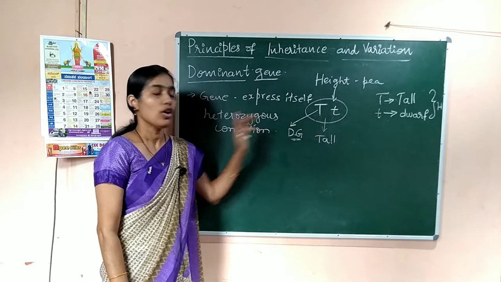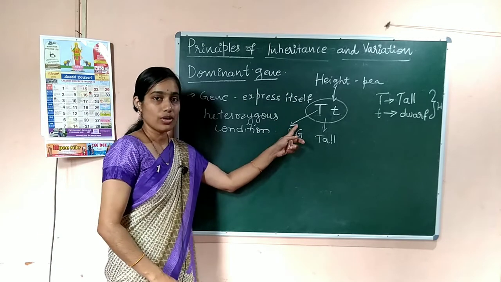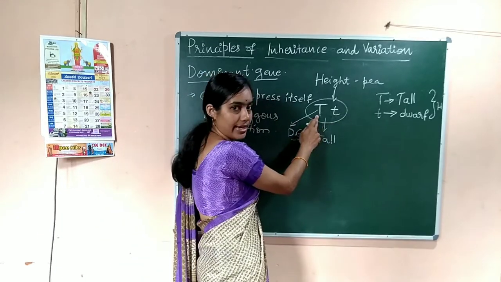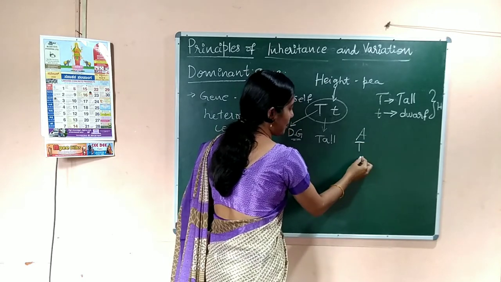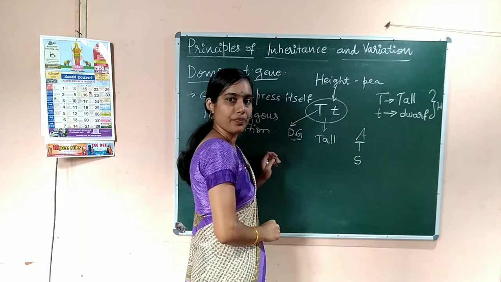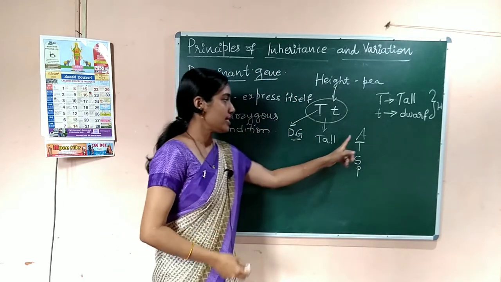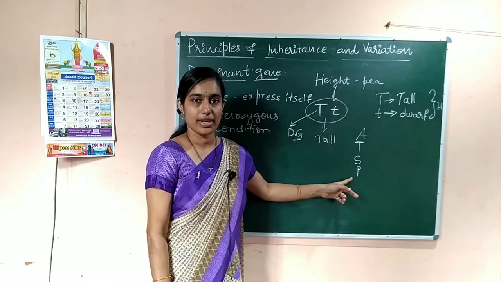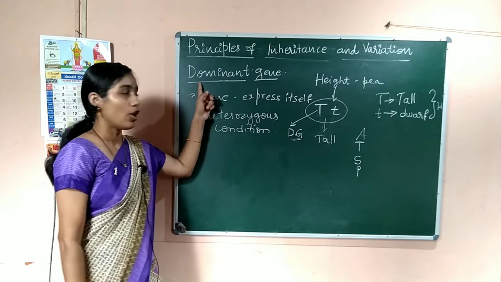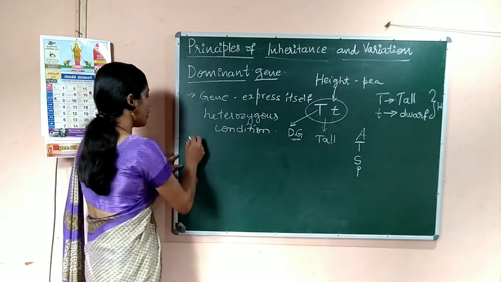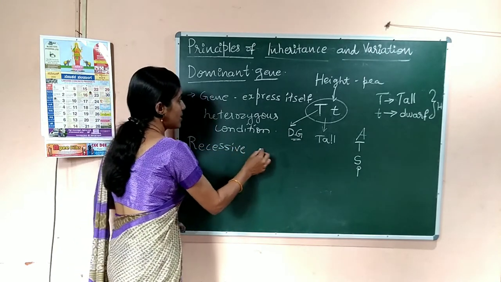And remember, the dominant genes are always denoted using capital letters like capital A, capital T, capital S or capital P. It depends, but they are all written in capital letters. They are the dominant genes. Next term is recessive gene.